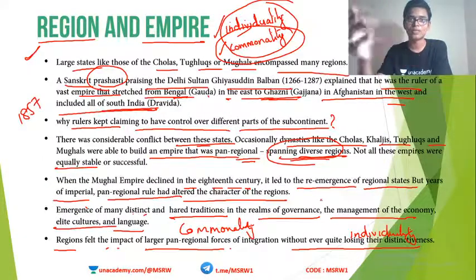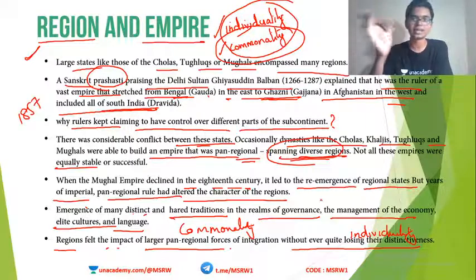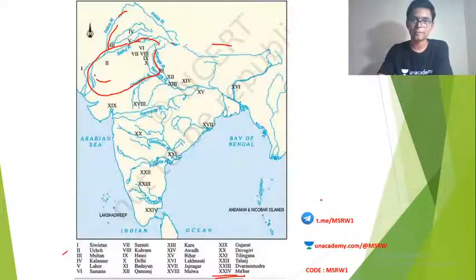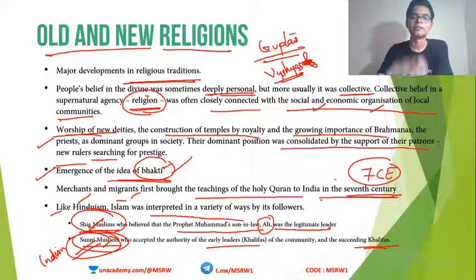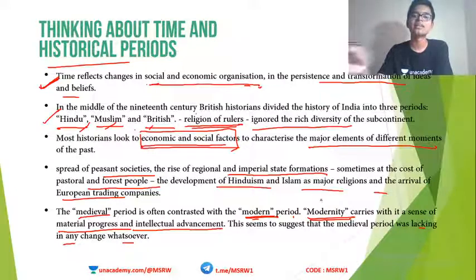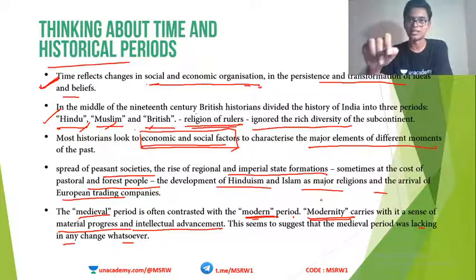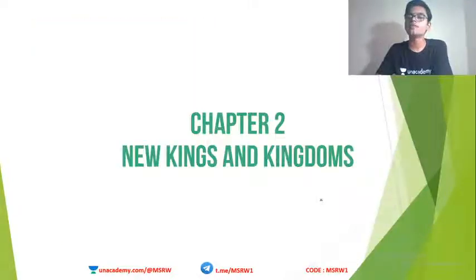Then regionalism or individuality rising up along with commonality at the apex. Rise of empires, different regions. Then new religions coming up, that itself getting split into two different factions, causing even more diversity. And then finally we saw how historians classified history based on various kinds of parameters: religion, economy, society, technology. History can be classified based on all these things, and the more sensible classification would be social or economic organization rather than religion. So this is basically the summary of the first chapter.